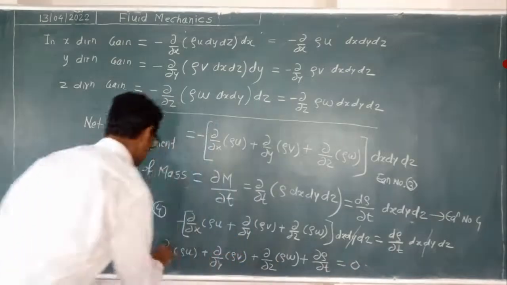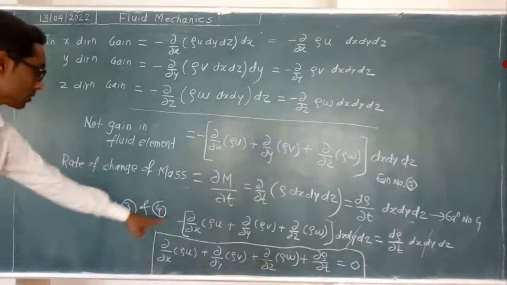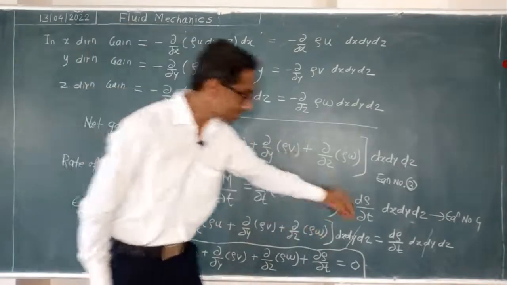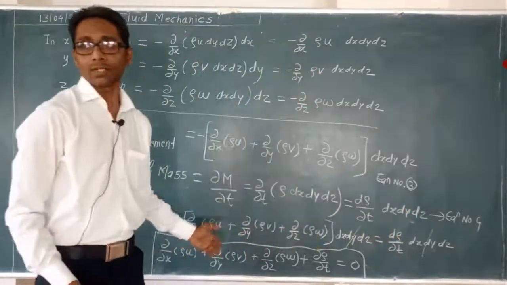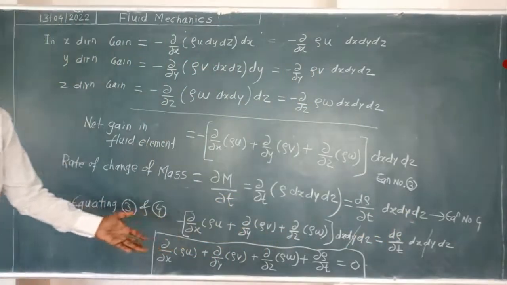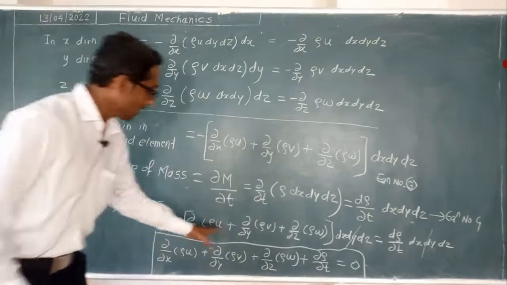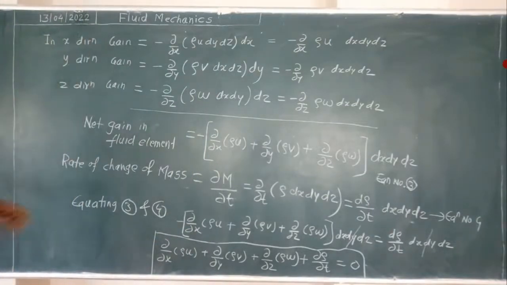How did it come? See, this is a minus sign. If you take all these elements on one side, this will become plus, and the other side of the equation will be 0. So all the minus-sign elements we took on one side of the equality sign. That is why we can write in this fashion.